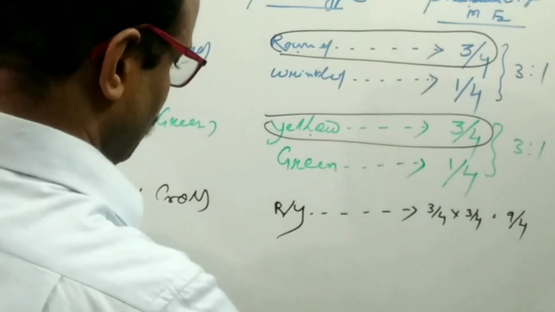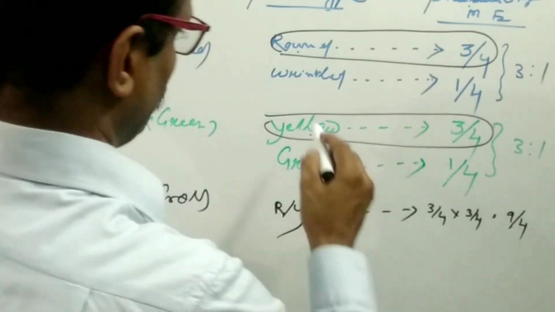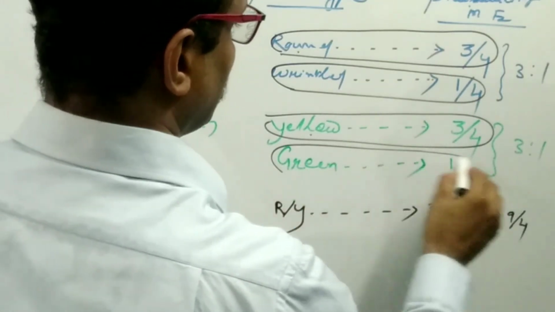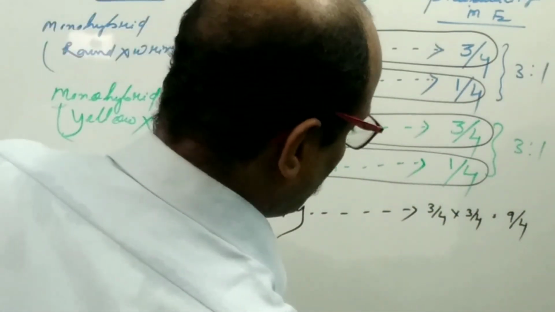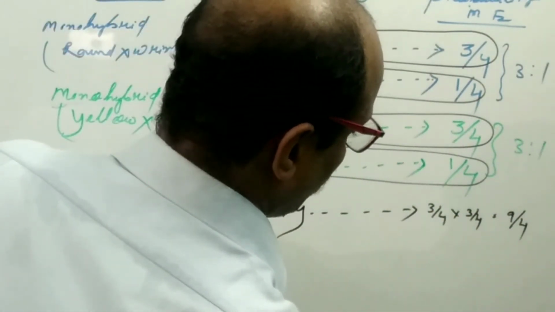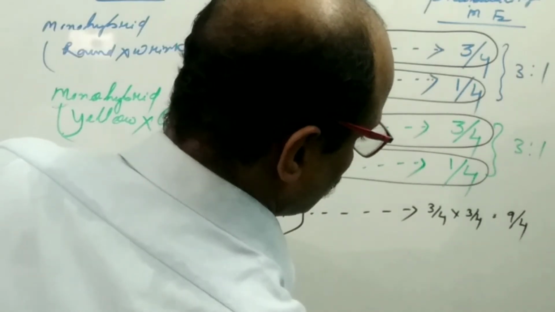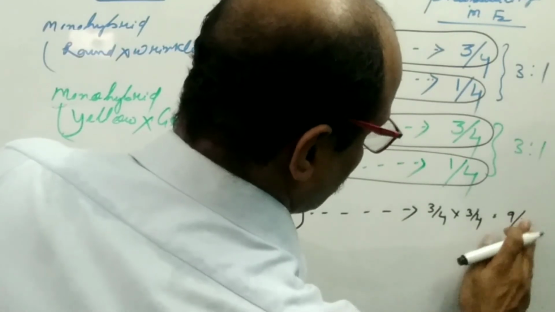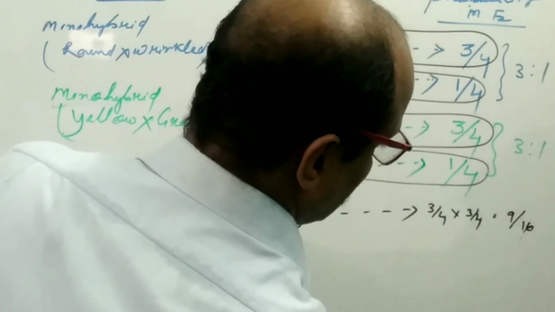How many wrinkled and green? 1/4 into 1/4, so 1/16.